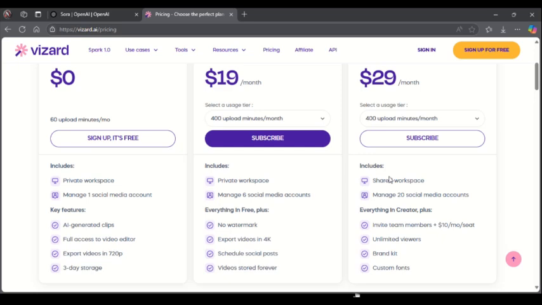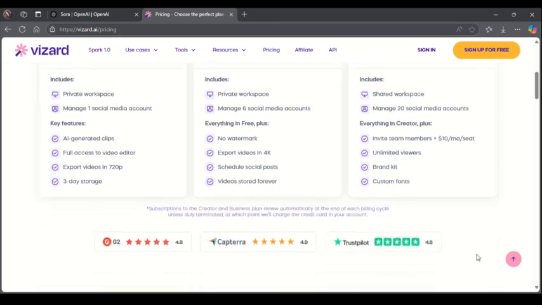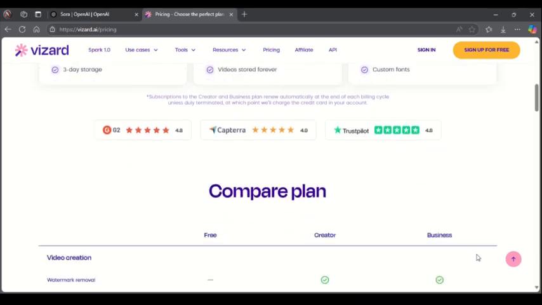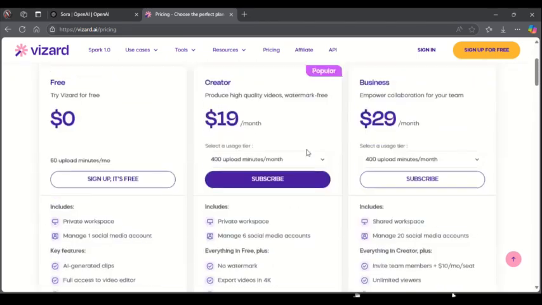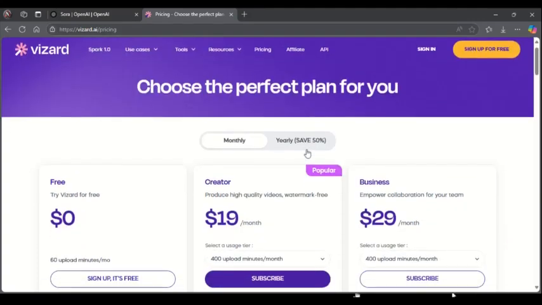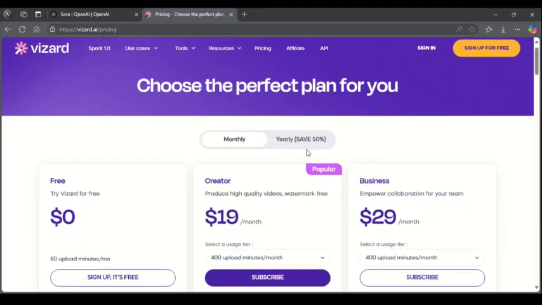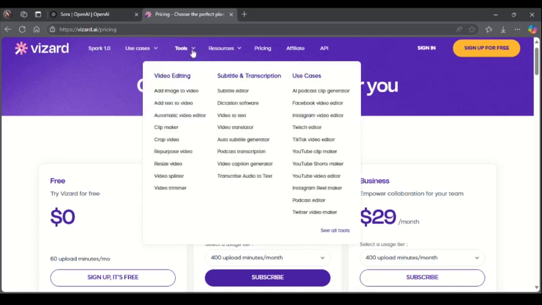Also get access to limited viewers and a brand kit with a custom font, which is super cool. So right here you can simply decide which plan you want to go for and see how it works best for you. And here are the available tools that you can use on this website.